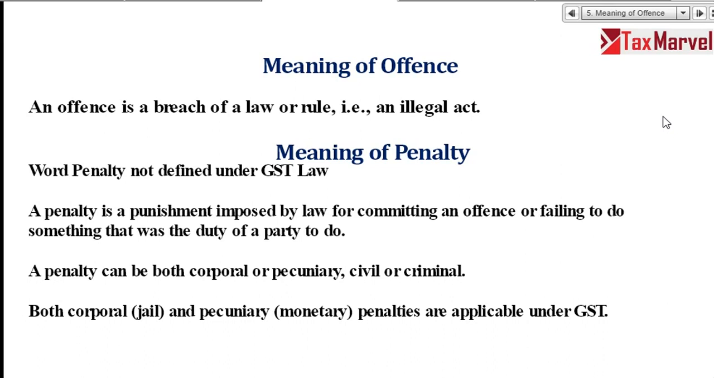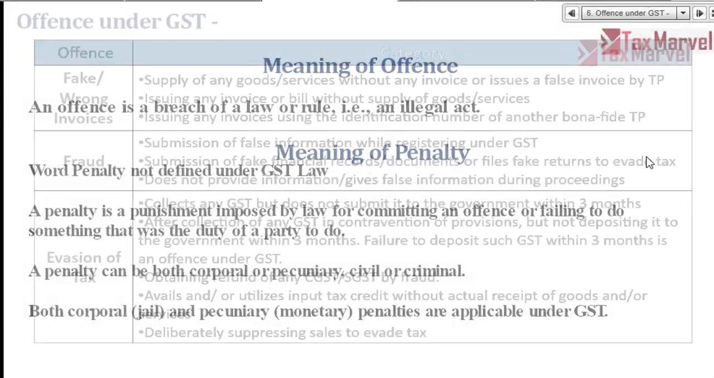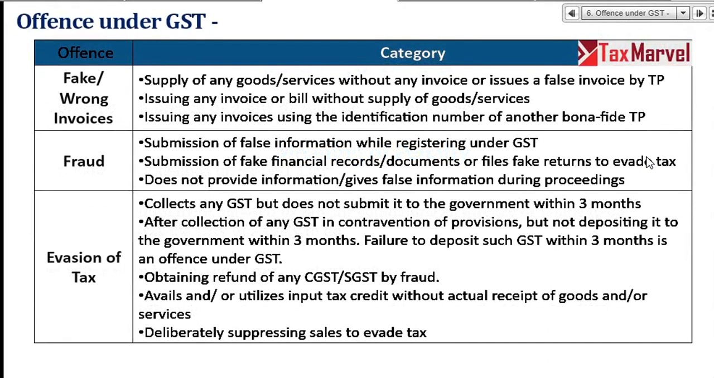A penalty can be both corporeal or pecuniary, civil or criminal. Civil means amount, criminal means jail, imprisonment. Both corporeal and pecuniary penalty are applicable under GST. So what we'll see is, in an interesting table, I have prepared the list of penalties. And if we go through these penalties, we'll see so many things we are doing unknowingly.